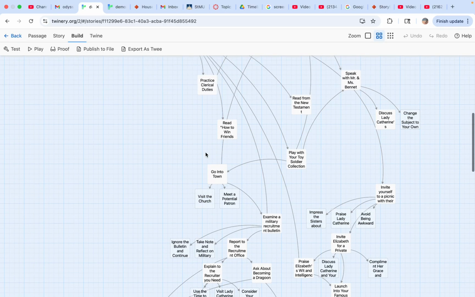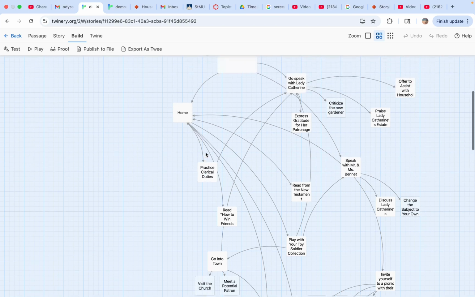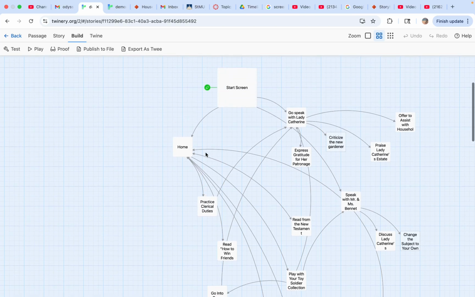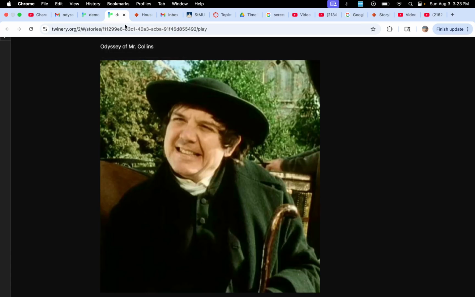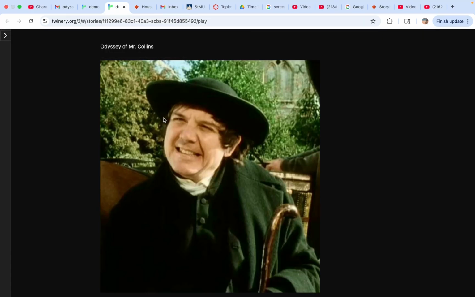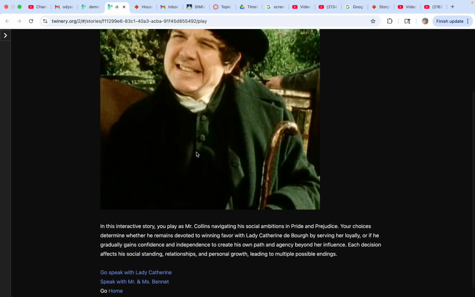I made about 35 or so cells. I used ChatGPT a little bit, but that's a little behind the scenes look here. I have an odyssey. It's not finished, but we'll just read the intro, and I'll give you a little preview of some of the places it takes you, and some of my thoughts on what this project is capable of bringing for students. So, in this interactive story, you play as Mr.